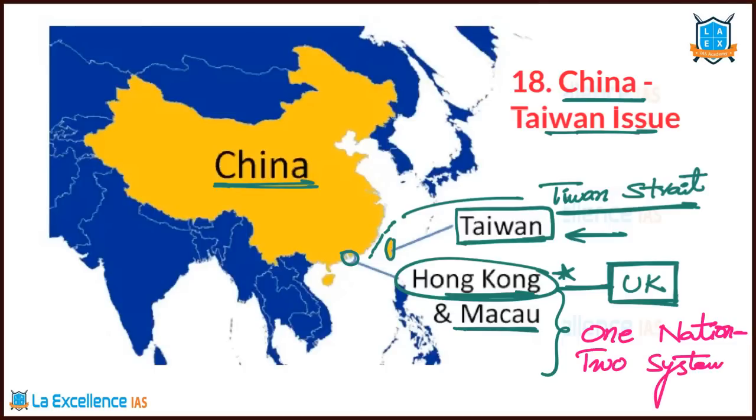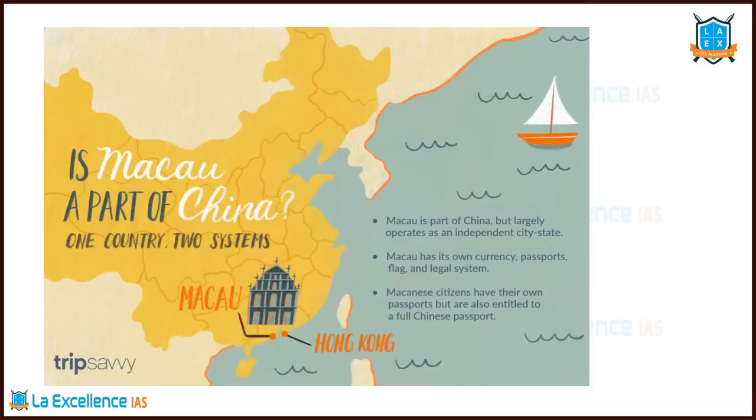Similarly, I will give you semi-autonomy, so please be part. Taiwan says no, we are a different country. Why should we listen to you? That kind of conflict is going on between China and Taiwan. And USA has its own interest. That's why USA is supporting Taiwan. Right, this is Macau. Macau is part of China.